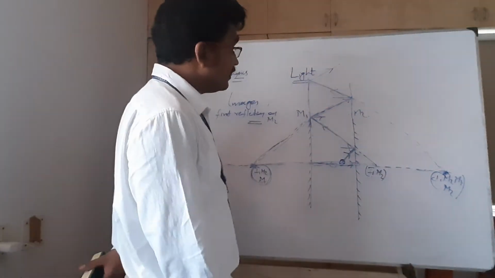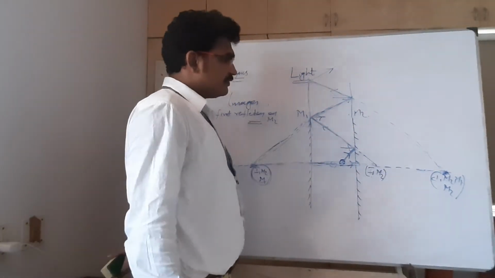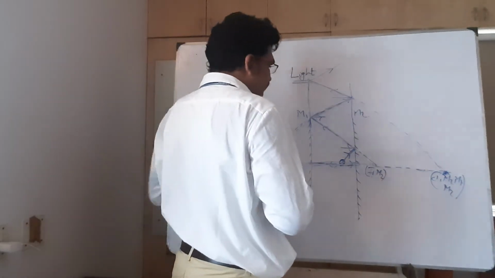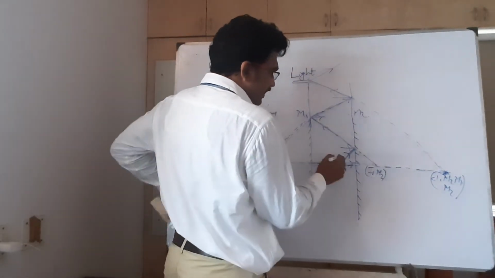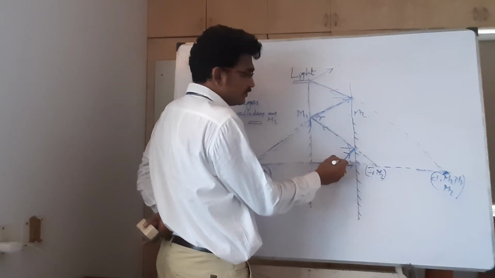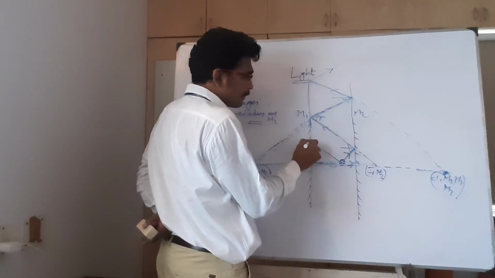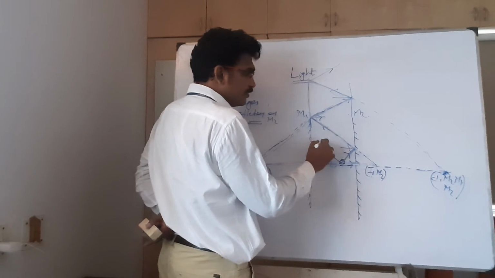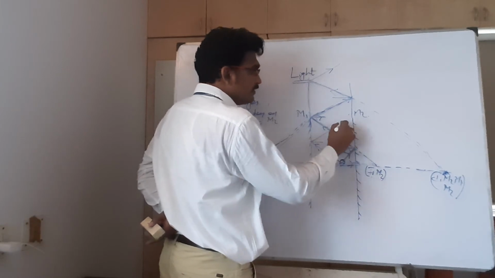Now I will take reflection on M1. Simply, again I am taking the first reflected ray on M1. So I have drawn the incident ray on M1, the normal, and then it will be the reflected ray.